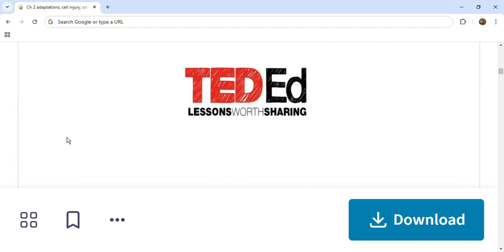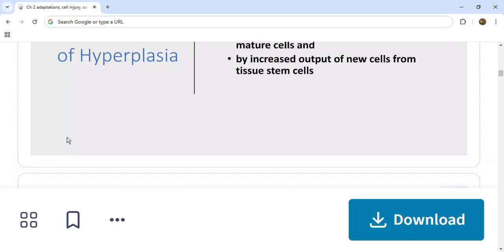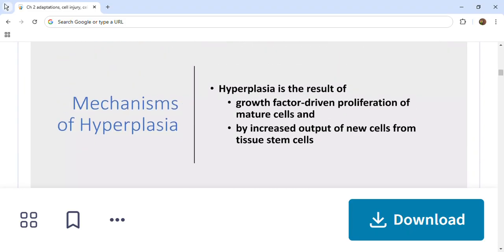Next, let us see the mechanisms of hyperplasia. Hyperplasia is due to growth factor driven proliferation of mature cells and increased output of new cells from tissue stem cells. That is the mechanism of hyperplasia, which occurs due to these two factors.